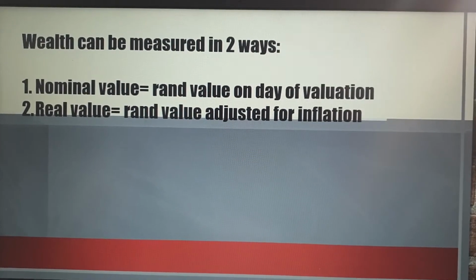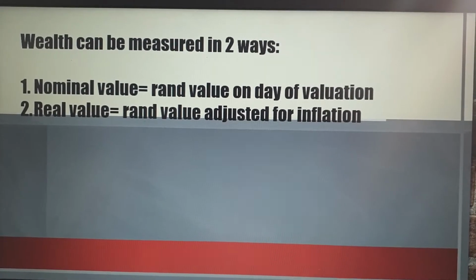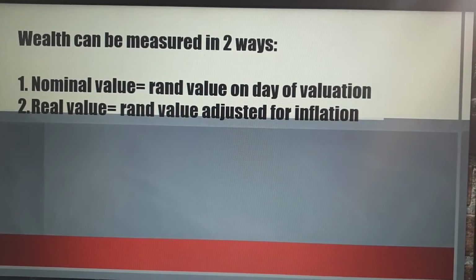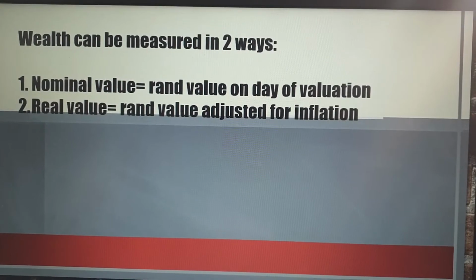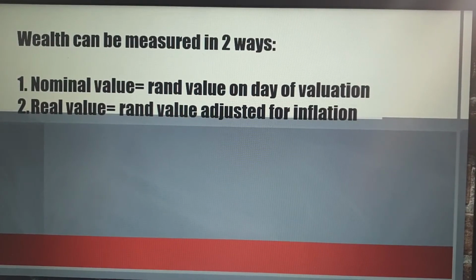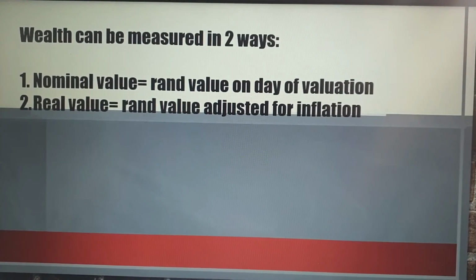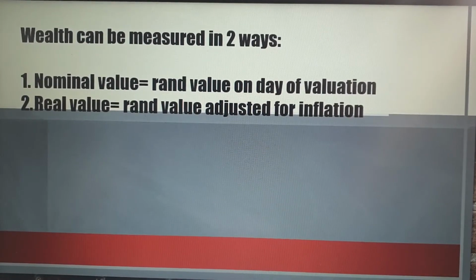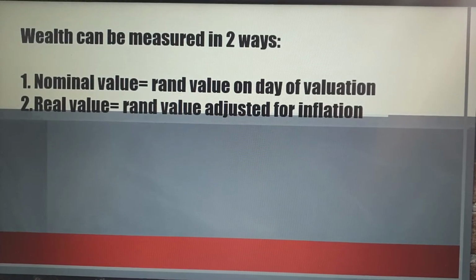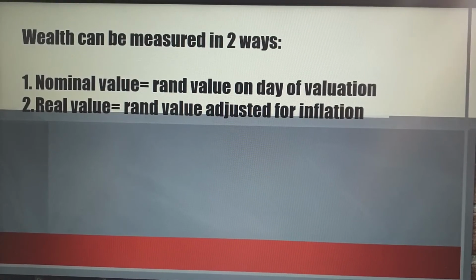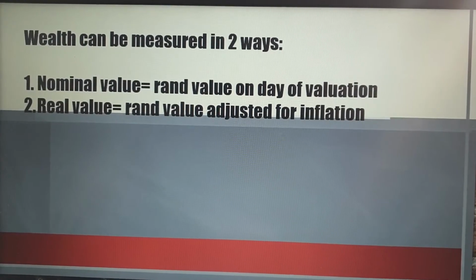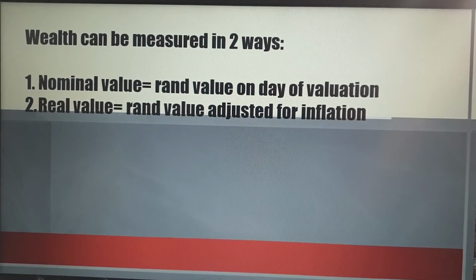Now, the nominal wage was the actual amount that you receive. So that's the actual amount in rand value on that day in which you are measuring the wealth of your assets. Real value is the rand value, like real wages was also the amount of goods that I could buy with the nominal wage. So the real value of wealth is going to be the rand value.